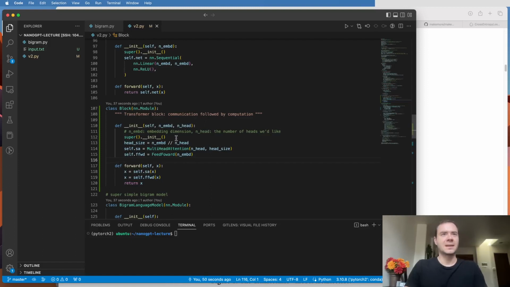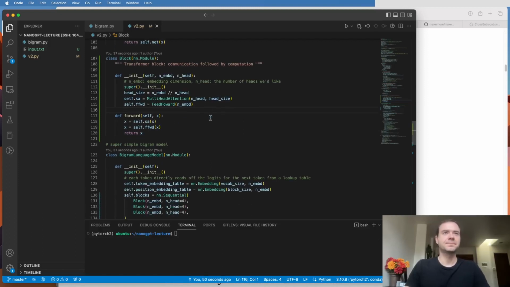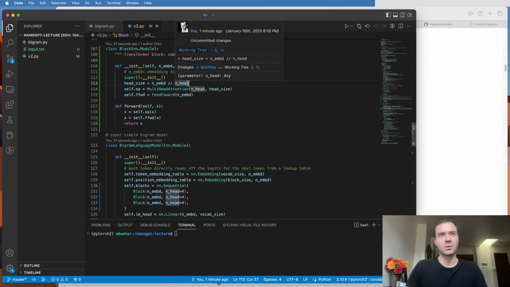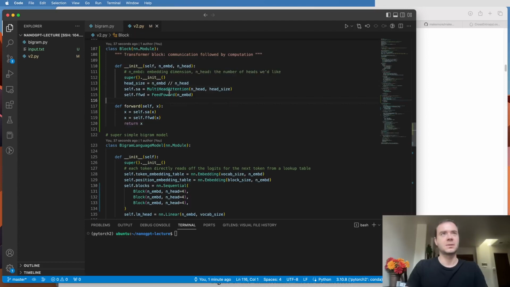Now, what I've added here also is, you'll notice, this takes the number of embeddings in the embedding dimension and the number of heads that we would like, which is kind of like group size in group convolution. And I'm saying that the number of heads we'd like is 4, and because the embedding dimension is 32, the head size should be 8, so that everything works out channel-wise.